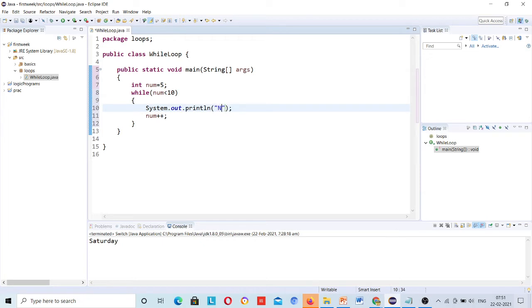Okay, number is, just use plus operator to concatenate the variable with this message. This is a string message, a manual message you are giving, and if you want to concatenate any message over here, just give this. Okay, number, and this is the one.